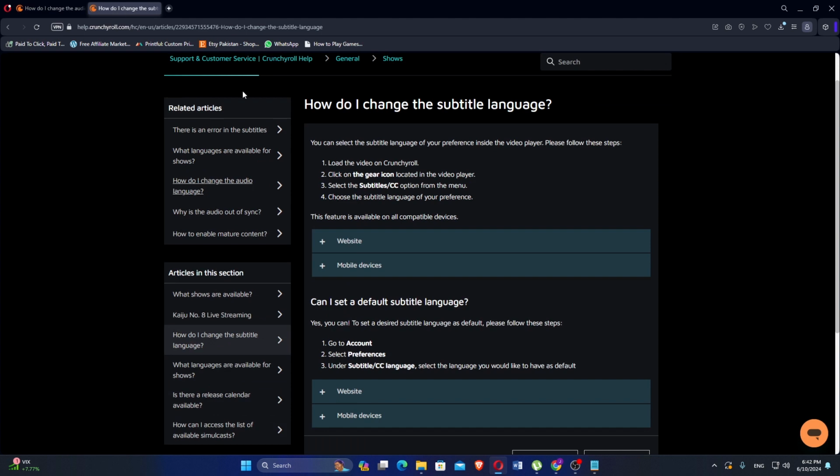You can set the desired subtitle language by default. Go to Account, select Preferences. Under Subtitle or CC language, select the language you would like to have as a default.